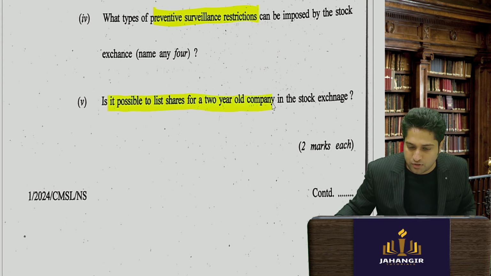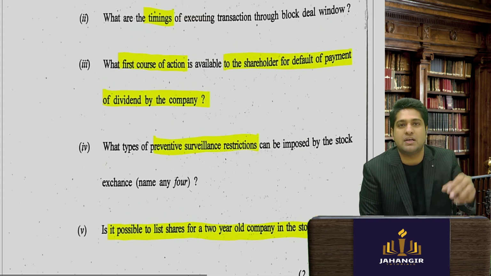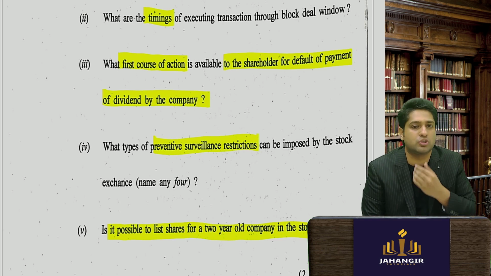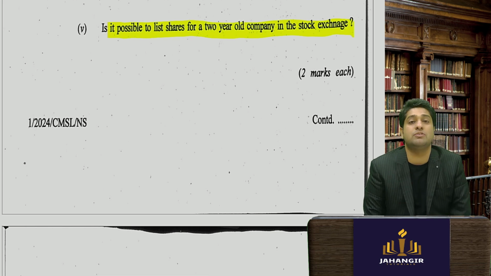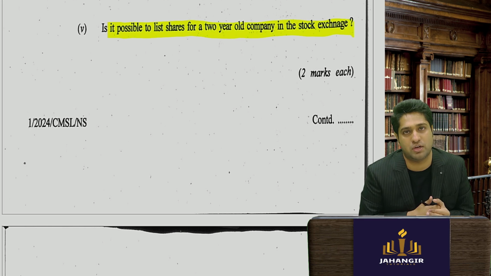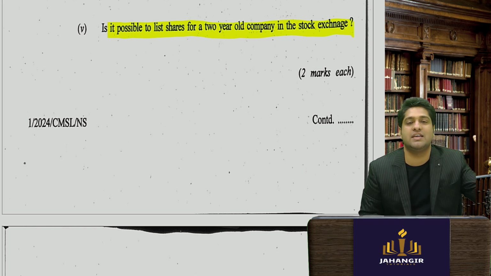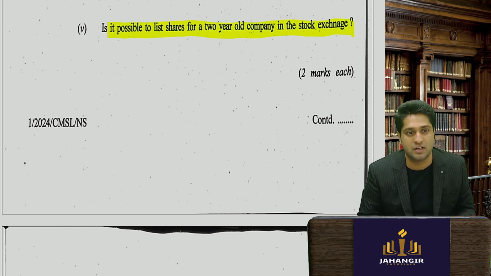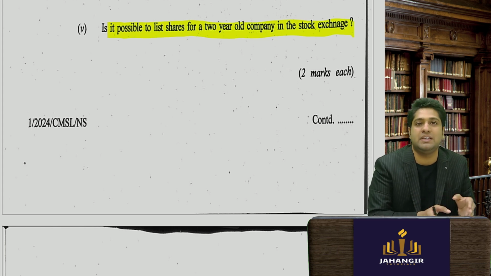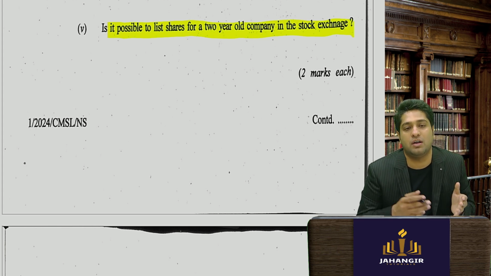Is it possible for a 2-year-old company to get listed on a stock exchange? Now all these questions are coming from mixed chapters. One is from dividend, one is from stock exchange, chapter 1 and 2. And now they're asking a question which seems to be from ICDR regulation, whether a 2-year-old company can be listed on a stock exchange. What do you think? So in regulation 6, certain criteria for being listed are given. If a company is able to satisfy those conditions, they can get listed even if they are less than 2 years old.